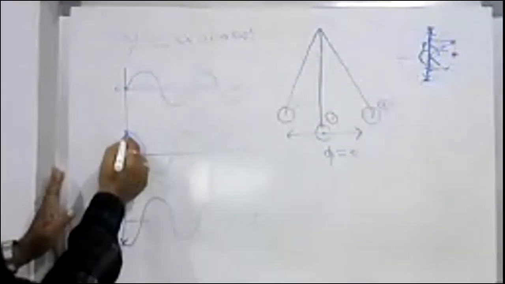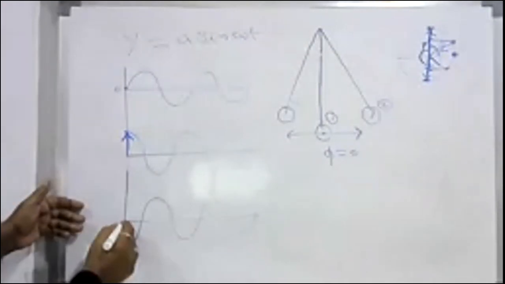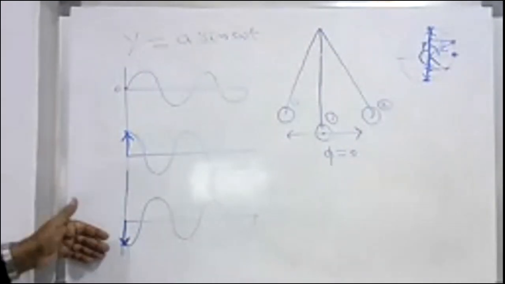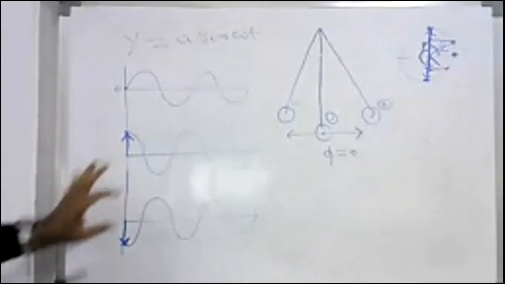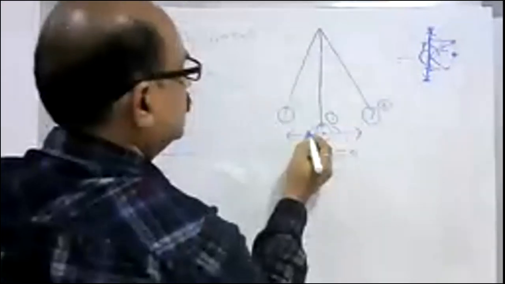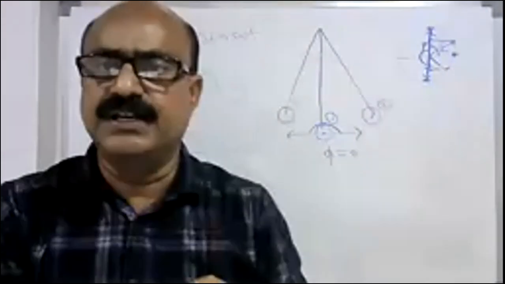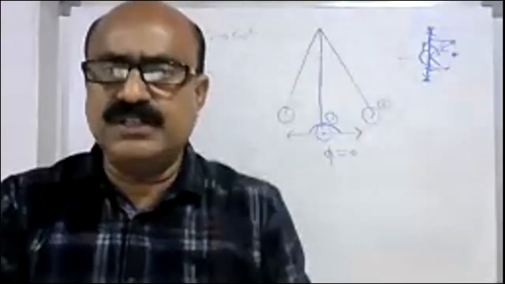So these two particles, one particle is moving in the upward direction and at the same time the other one is moving in the downward direction. So the displacements of these two particles are quite opposite. That is why these two particles differ by a phase of pi radians. So this is what is called initial phase.